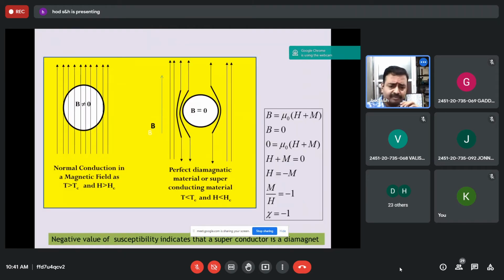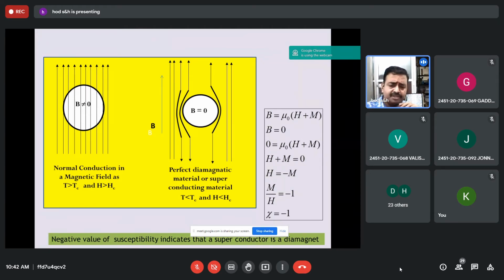The diagram for a normal conductor, even above transition temperature, allows magnetic lines of force when the applied field is above critical field. But for a superconductor, the applied field is below critical field and temperature is below transition temperature. It excludes all magnetic lines of force, and it is a diamagnetic substance. So this is the Meissner effect and a small derivation.